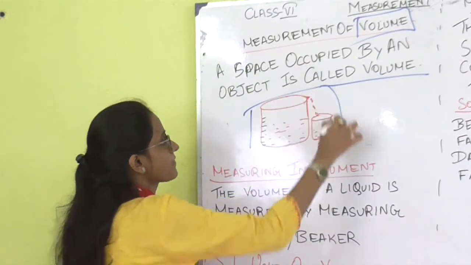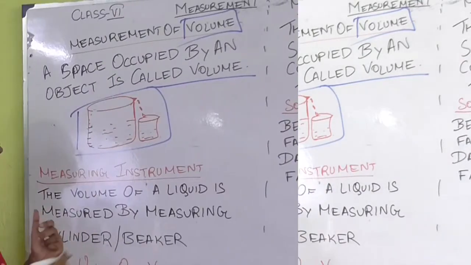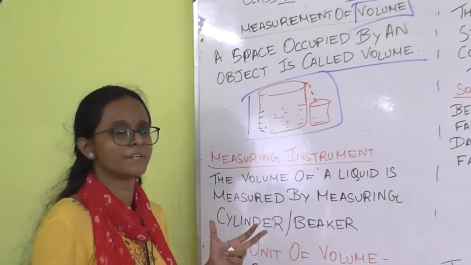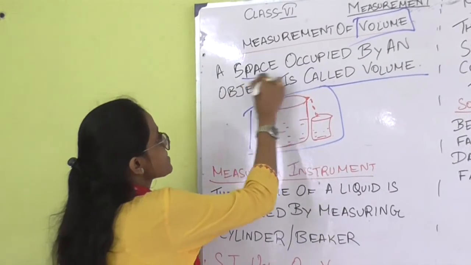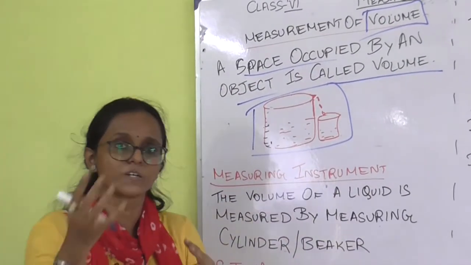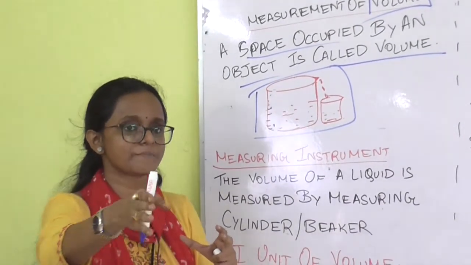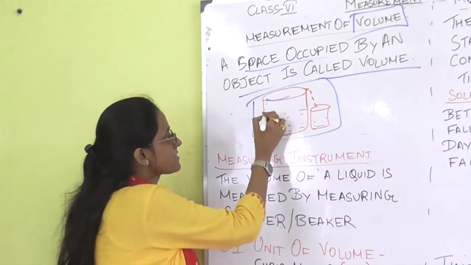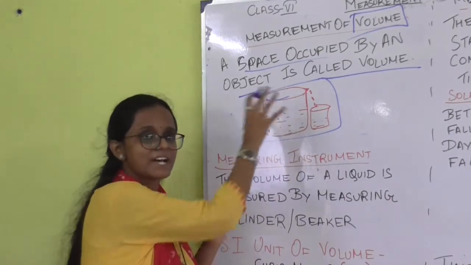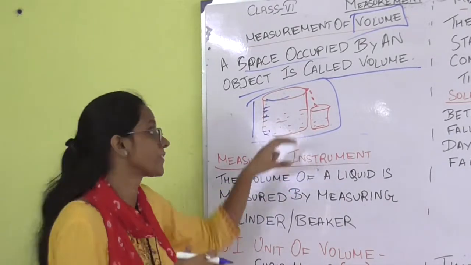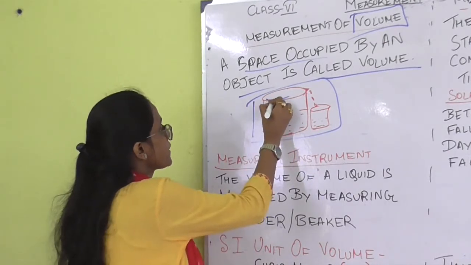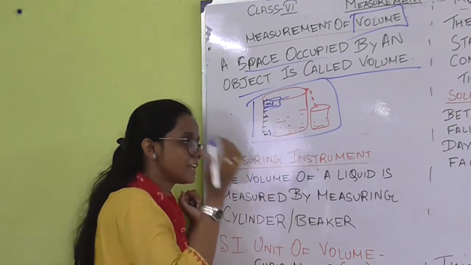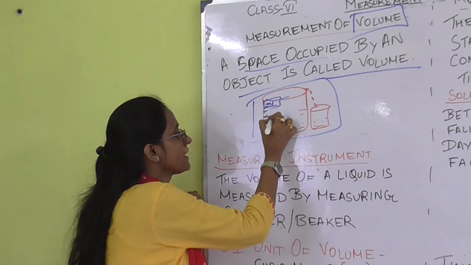See, over here I have taken a measuring beaker. Now we are going to learn about the measurement of the volume. What is volume? A space occupied by an object. In order to know how the volume is measured, we have taken a beaker over here. In this beaker, some numeric figures are assigned in order to know how much fluid is present. If it is an ml beaker, then ml will be written over here, and the numbers will be assigned accordingly.